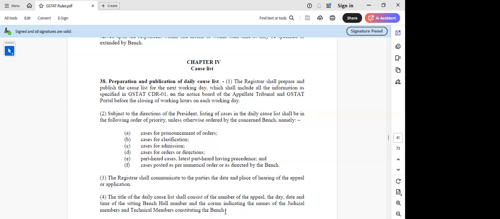If the cause list is published, now he is absent, what should be done now?